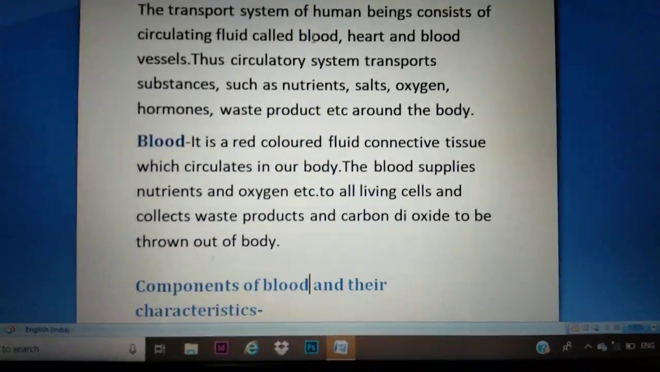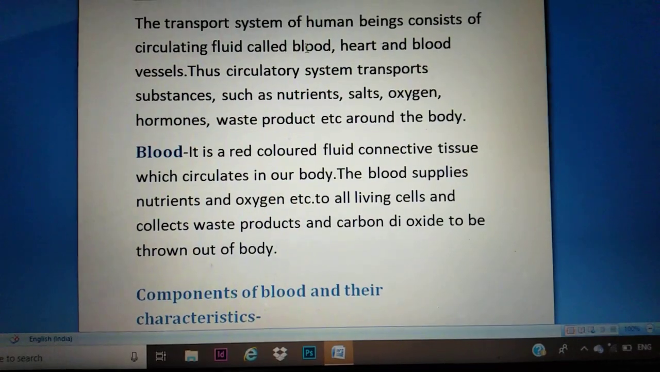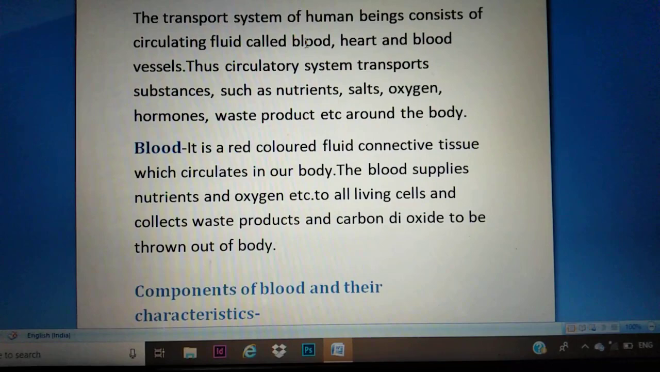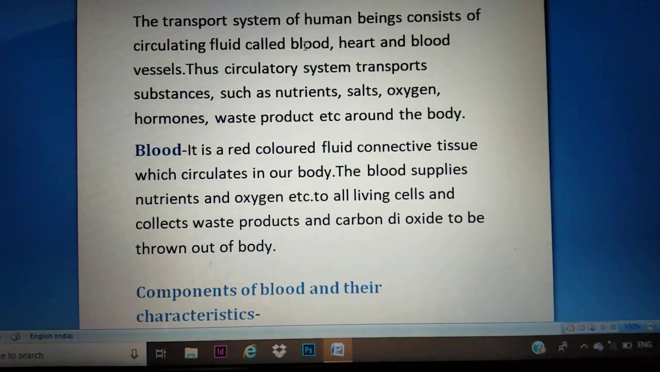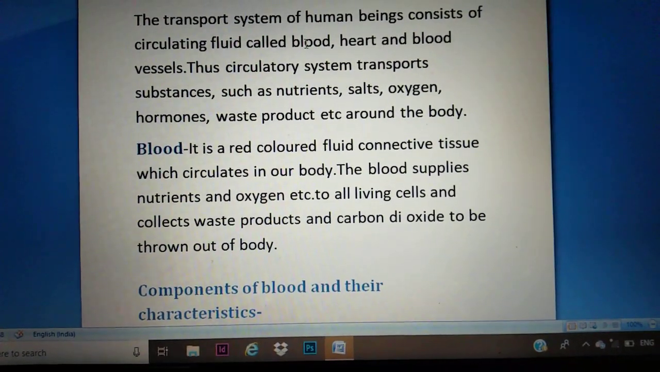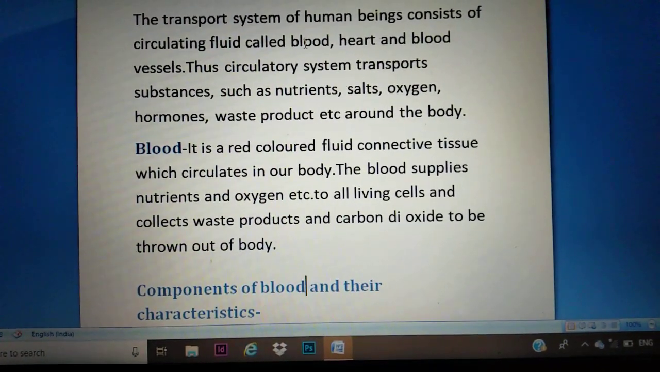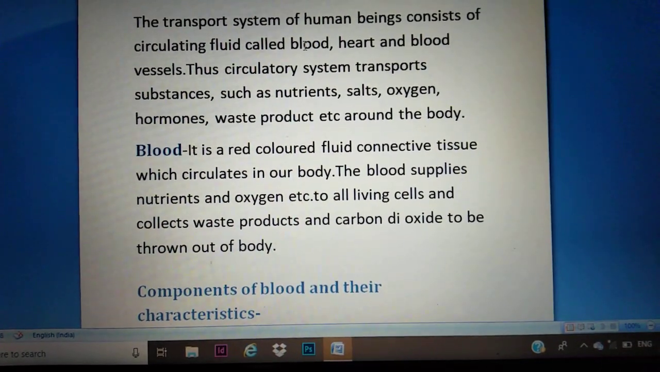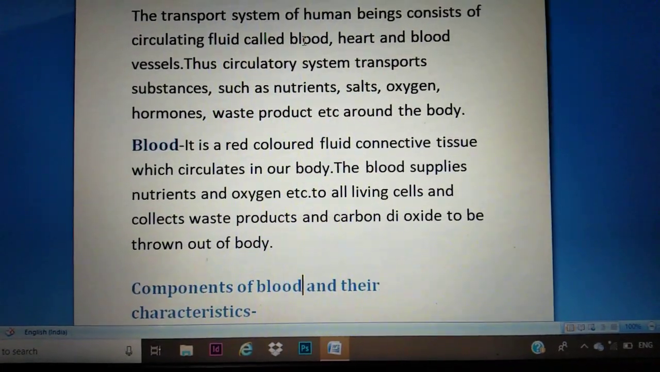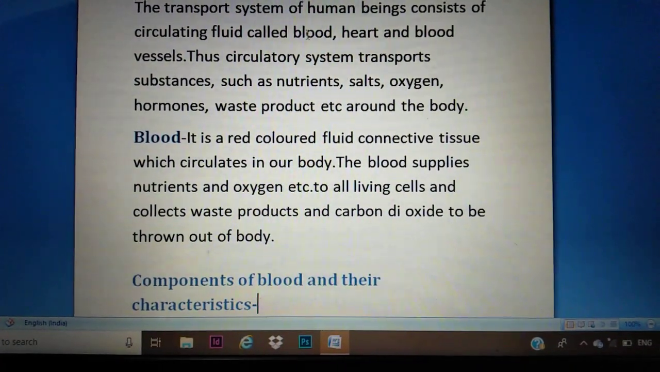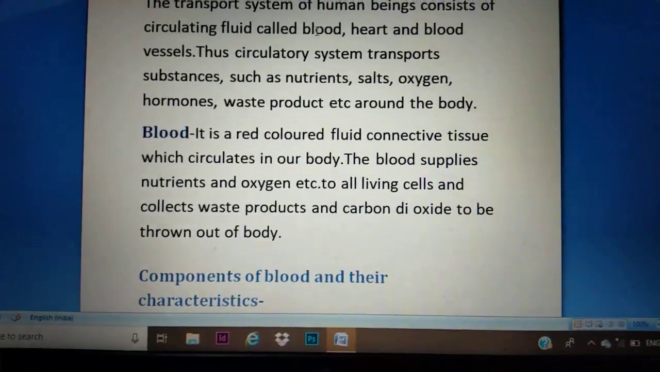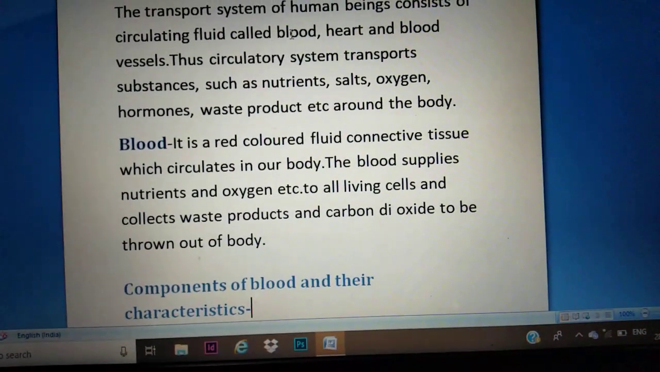So first we are going to learn about what is blood. Blood is a red colored fluid connective tissue which circulates in our body. And what is the work of blood? The blood supplies nutrients and oxygen etc. to all living cells, and it also collects the waste products or the end products after respiration, and that has to be thrown out of the body. So the work of blood is to transport things to the whole body and then carry the waste outside the body.